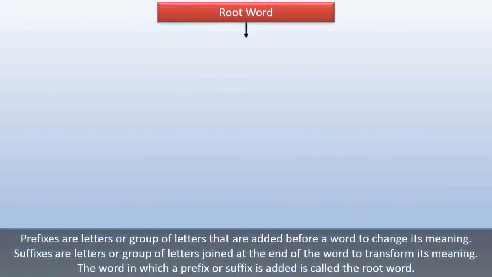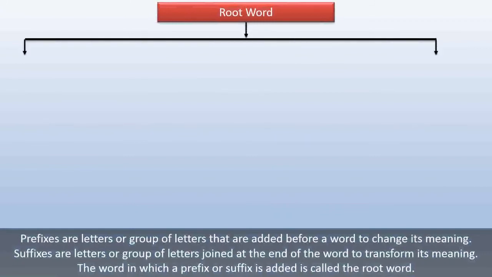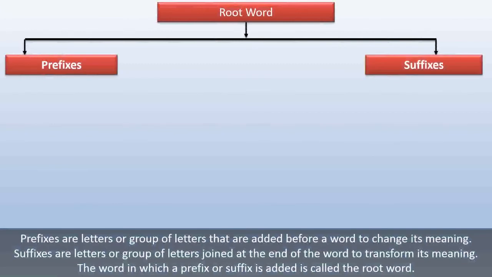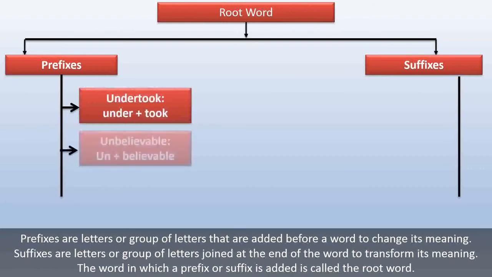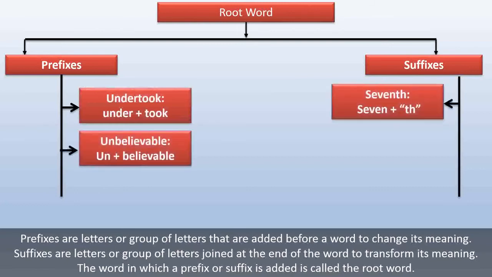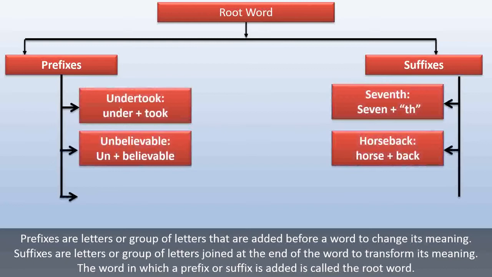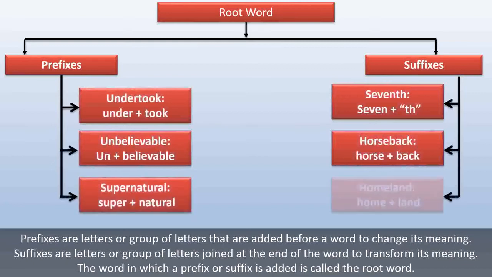Moving on now, class, let us learn about prefixes and suffixes. You know that many times a letter or group of letters is added before or after a word to make new words. Prefixes are letters or group of letters that are added before a word to change its meaning. Suffixes are letters or group of letters joined at the end of the word to transform its meaning. The word in which a prefix or suffix is added is called the root word. Can you find examples of prefixes and suffixes in the lesson?